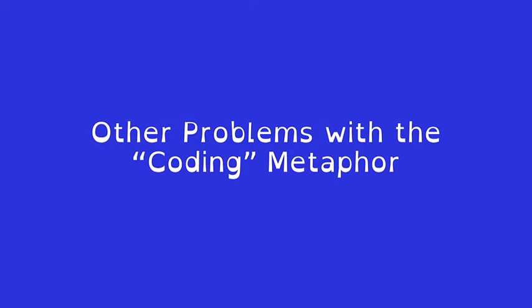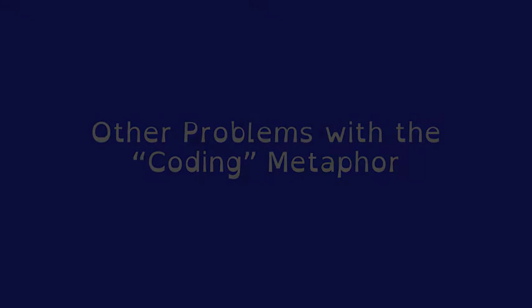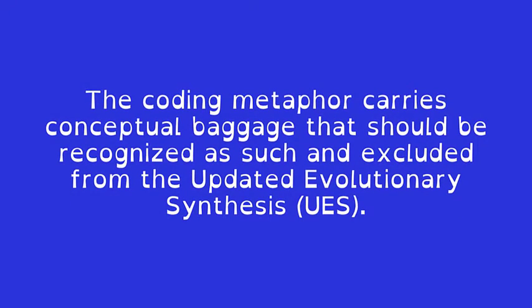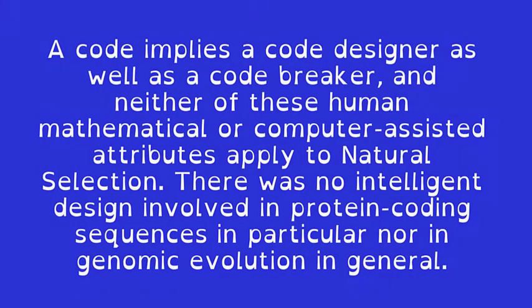Other problems with the coding metaphor. The coding metaphor carries conceptual baggage that should be recognized as such and excluded from the updated evolutionary synthesis, UES. A code implies a code designer as well as a code breaker, and neither of these human mathematical or computer-assisted attributes apply to natural selection. There was no intelligent design involved in protein coding sequences in particular, nor in genomic evolution in general.